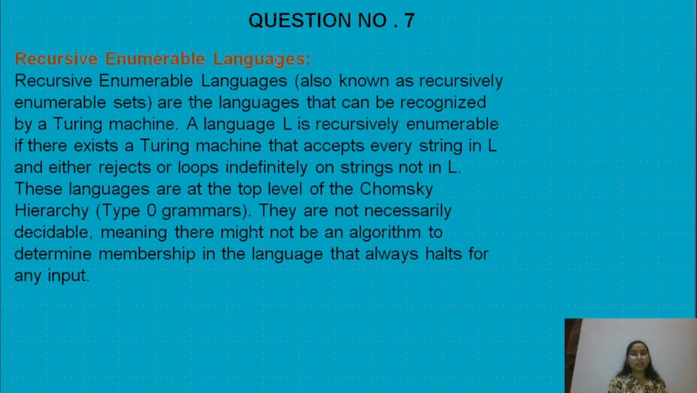What is a recursively enumerable language? Recursively enumerable languages, also called recursively enumerable sets, are the languages that can be recognized by a Turing machine. A language L is recursively enumerable if there exists a Turing machine that accepts every string in language L and either rejects or loops indefinitely on a string not in L. These languages are at the top level of the Chomsky hierarchy, type 0 grammar. They are not necessarily decidable, meaning there might not be an algorithm to determine membership in the language that always halts for an input.